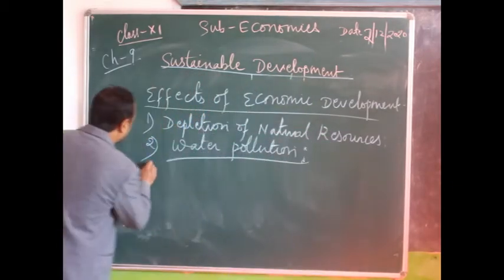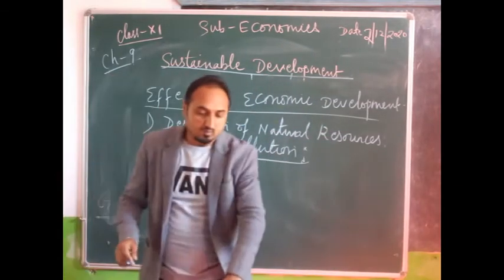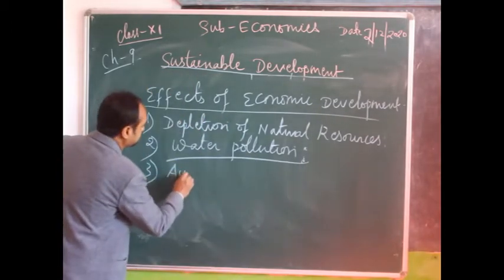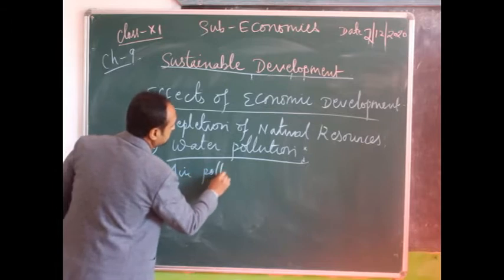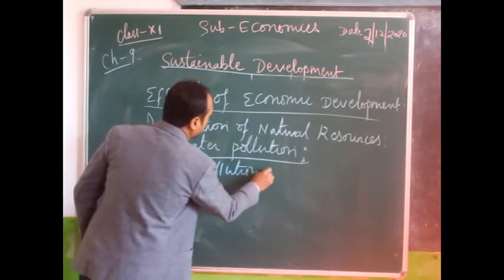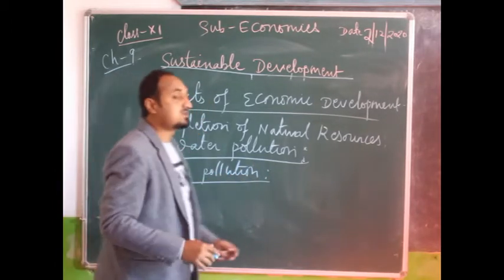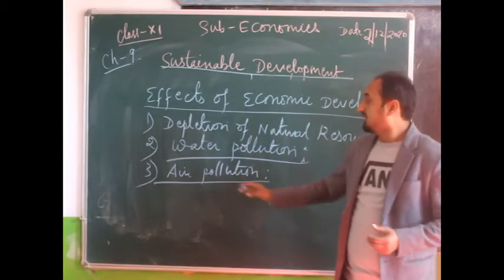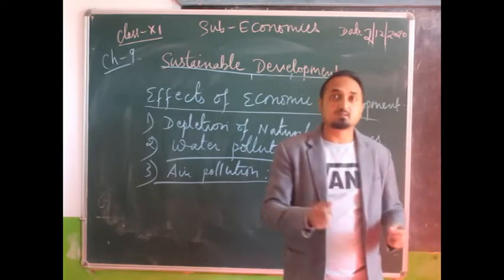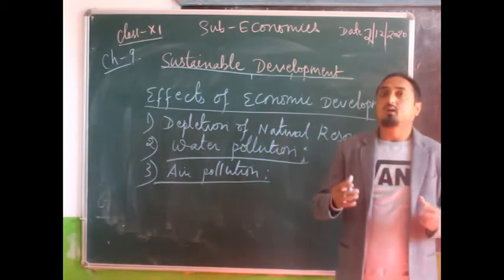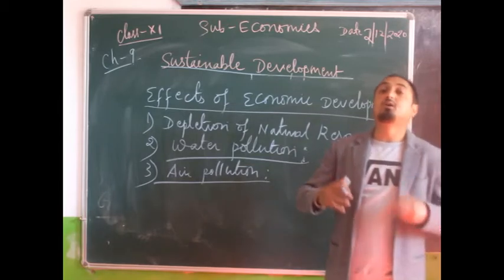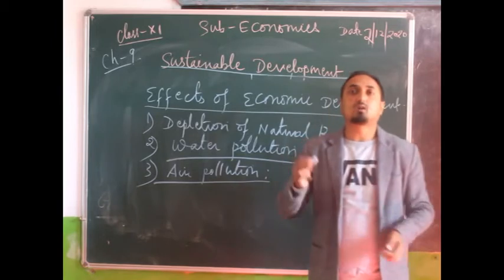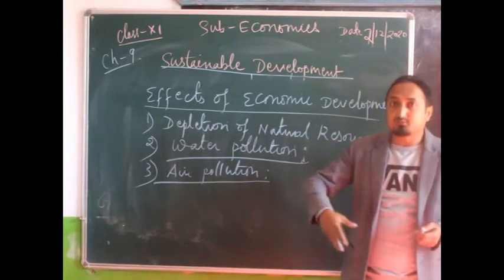Now the third effect of economic development is air pollution. We know about the emission of various types of substances by the different industries and by vehicular movement. The different air pollutants are carbon dioxide, carbon monoxide, and sulfur dioxide emitted from industries.